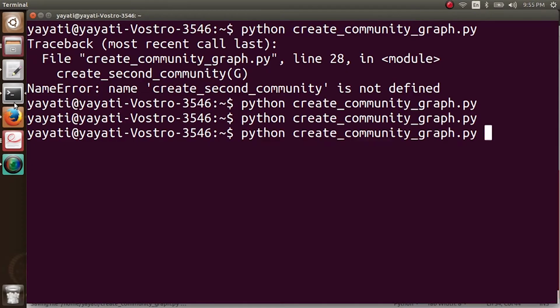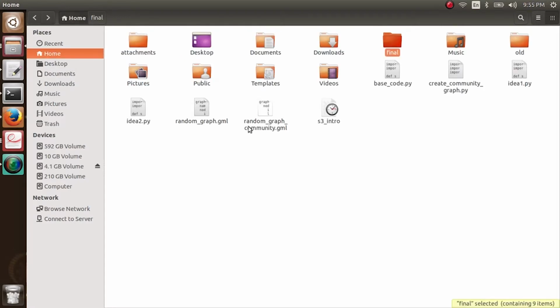I run it. So you can see a graph here, random_graph_community.gml.